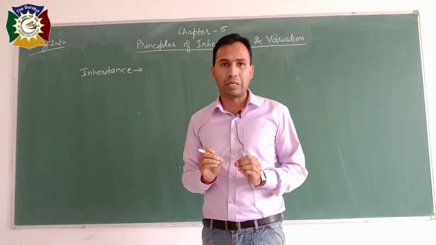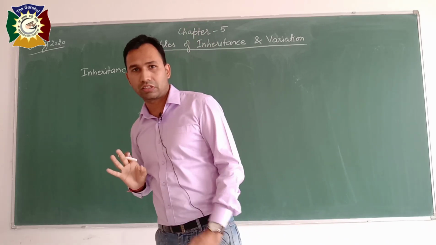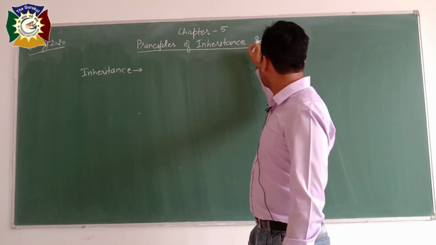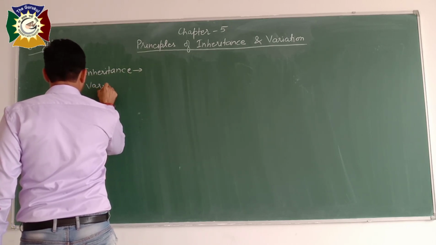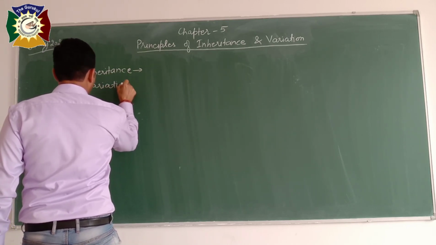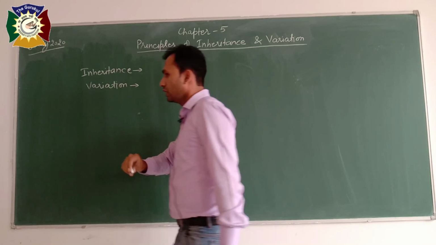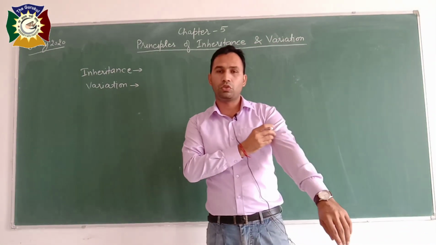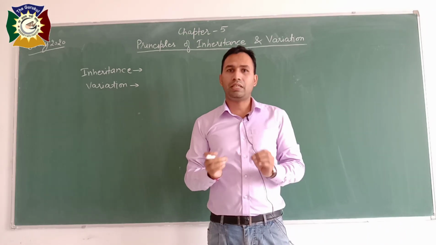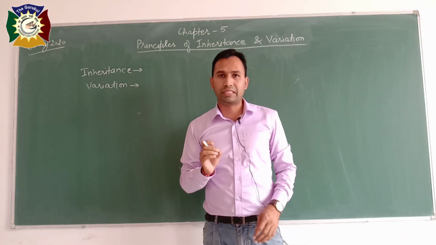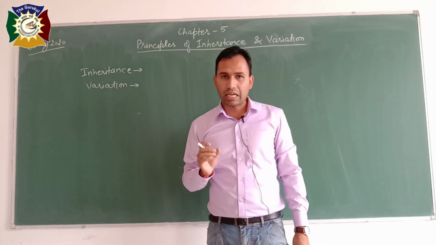So this is simple transmission of characters. The second term is variation. As we know, there are large differences within the same population of the same species. So these are variations.